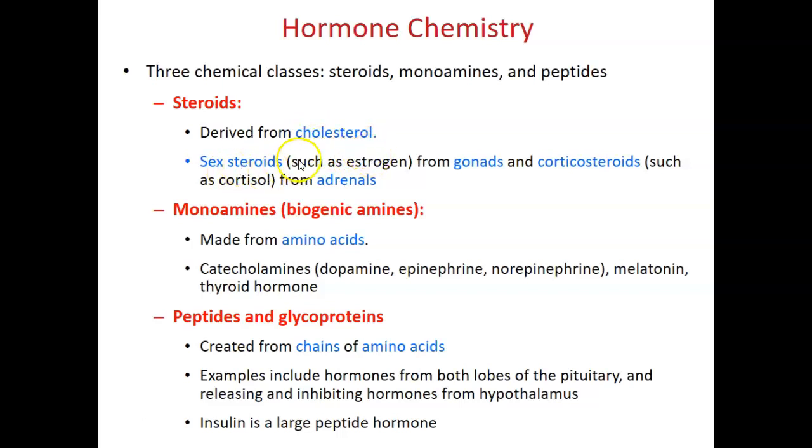Examples are sex steroids from gonads and corticosteroids from adrenal glands. Monoamines are made from amino acids. In this category, dopamine, epinephrine, norepinephrine, melatonin, and thyroid hormones are all derived from amino acid structures. Peptides and glycoproteins are hormones created from chains of amino acids. Glycoproteins are proteins plus a carbohydrate structure. Insulin is an example of a large peptide hormone.